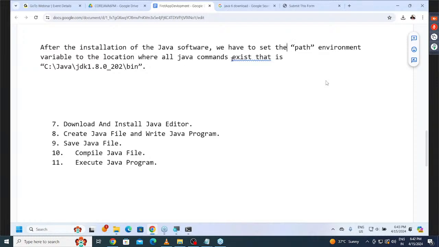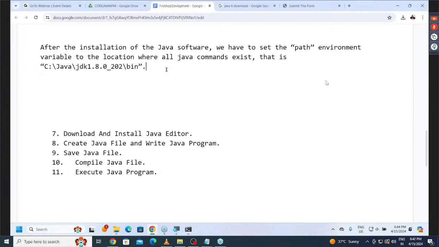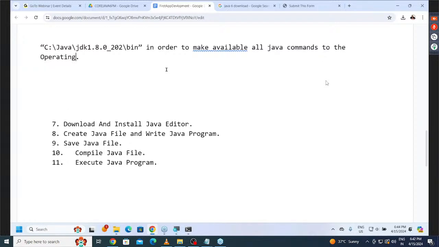the location where all Java commands exist. That is C:/Java/JDK 1.8.0_202/bin. Yes, sir. All of you get my point or not? That's it. Okay, for what purpose, sir? In order to make all Java commands available to the operating system. Am I right or not?